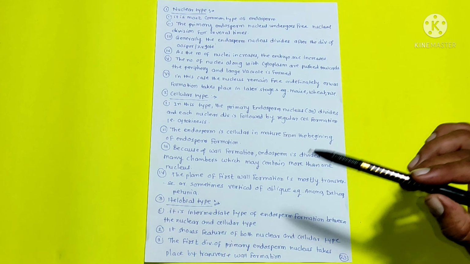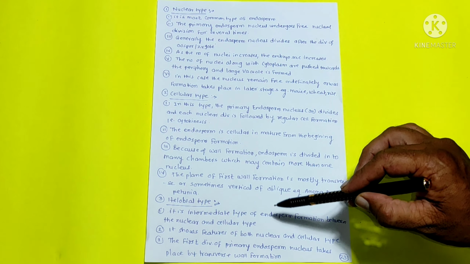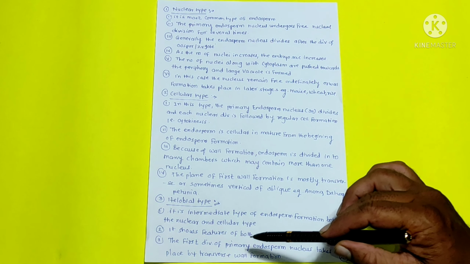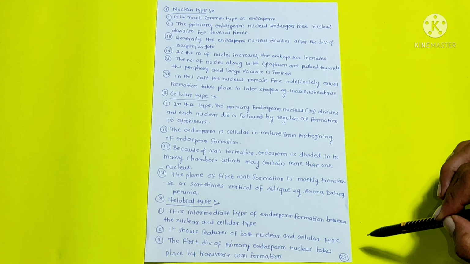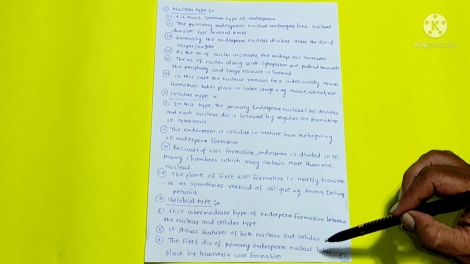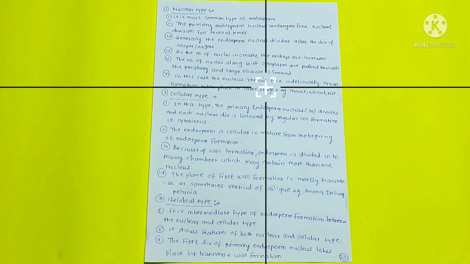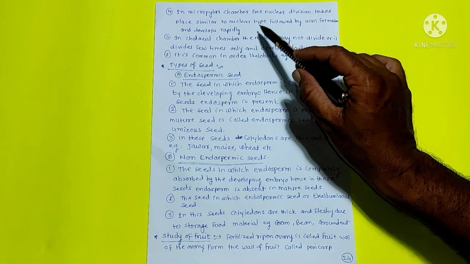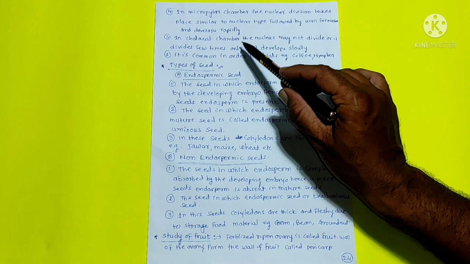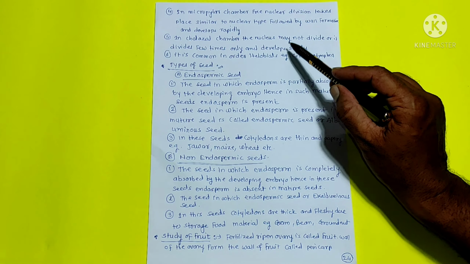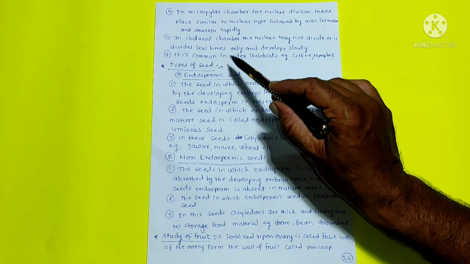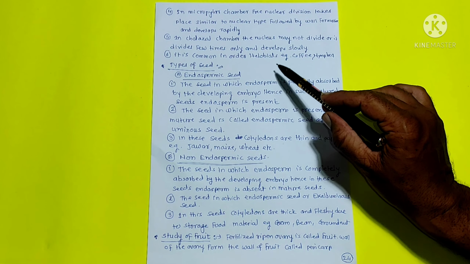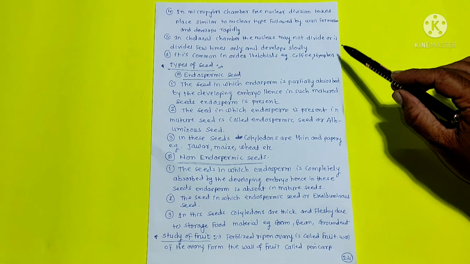The last one is helobial type. It is the intermediate type of endosperm formation between the nuclear and cellular type. It shows features of both nuclear and cellular type. The first division of the primary endosperm nucleus takes place by transverse wall formation. Next, in the micropylar chamber, free nuclear division takes place similar to nuclear type, followed by wall formation, and it develops rapidly. In the chalazal chamber, the nucleus may not divide or it divides only a few times and develops slowly. It is common in order Helobiales, example coffee, Nymphaea.